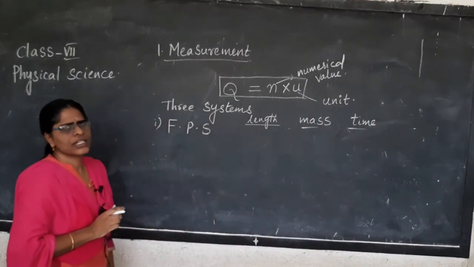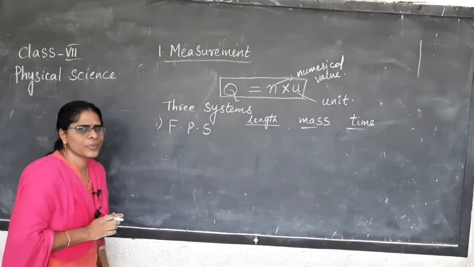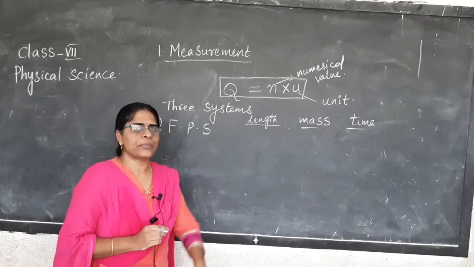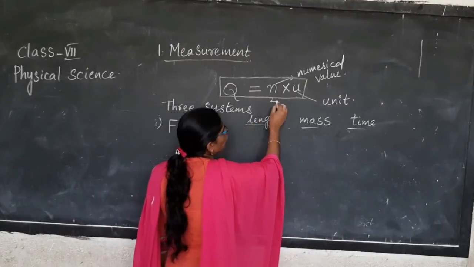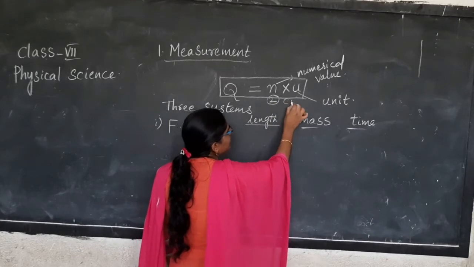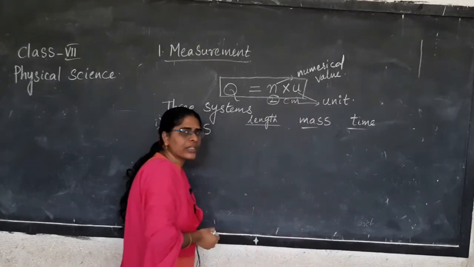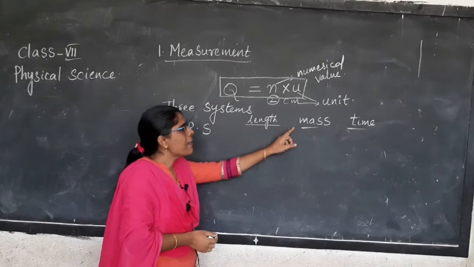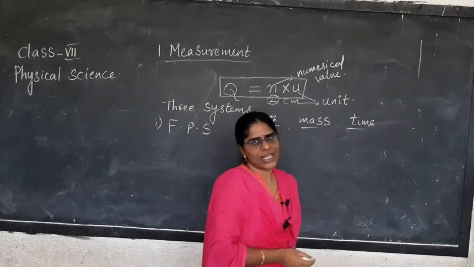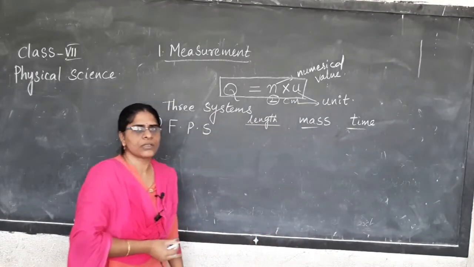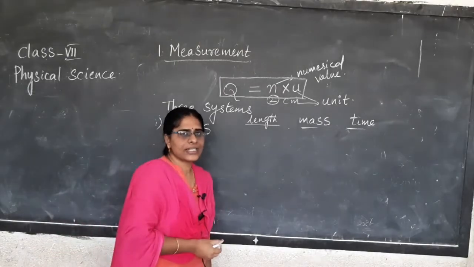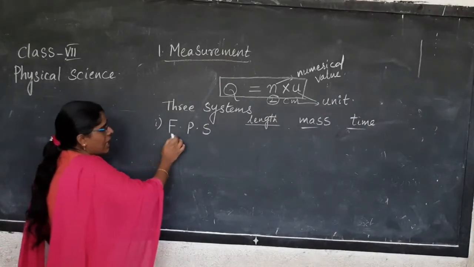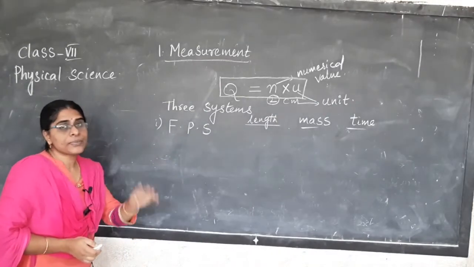Are there physical quantities? Yes. Length. If I ask you to measure the length of your pencil, it is 2 centimeters. 2 is a numerical value. Centimeter, can I say it as a unit? Yes. Hence, length is a physical quantity. Mass, time. What is the time now? Means 12:30 p.m. Like that you may be saying the time. Now, all these physical quantities are classified into three types of systems.